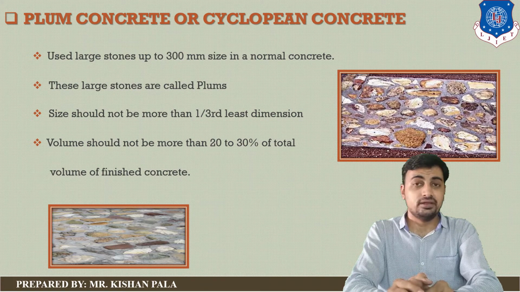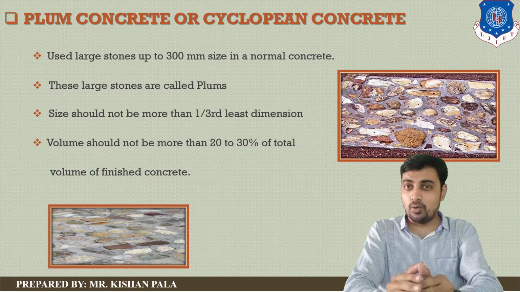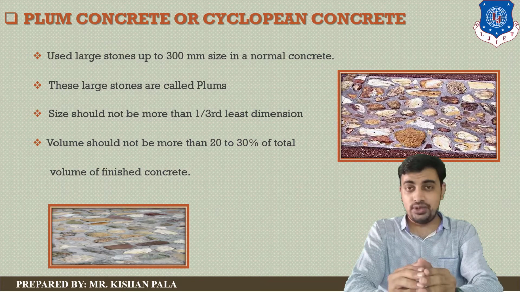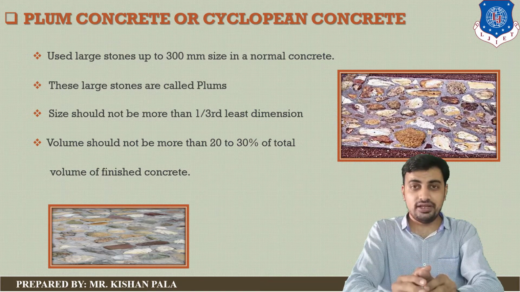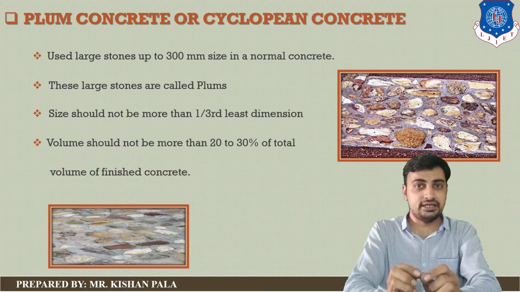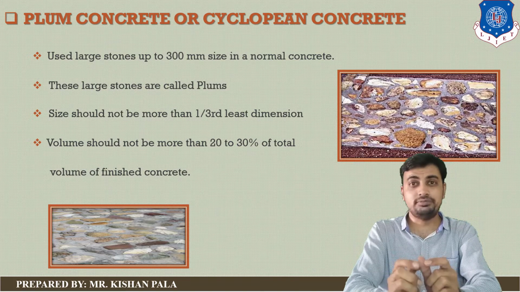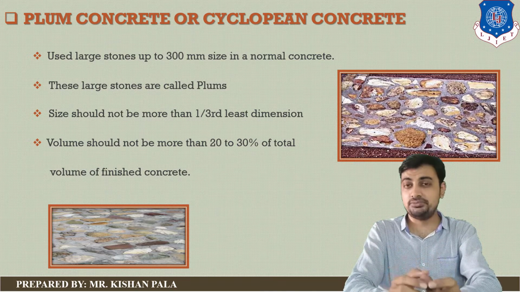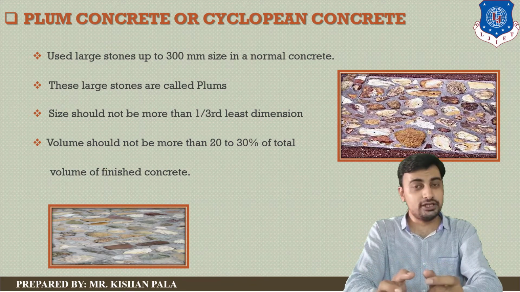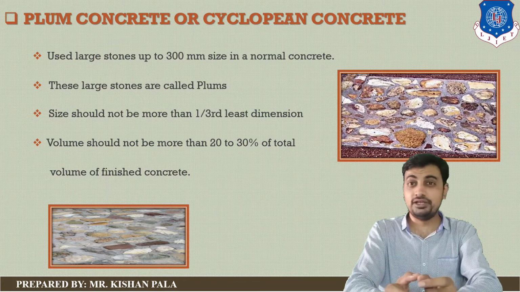In plum concrete, you should take care while placing the normal layer of concrete mass, then placing the plum or stone, and then placing the remaining layer of concrete mass. There should be strong bonding between the plum and the concrete mass, and you should also check that there is no coating on the stone or plum, because this will discontinue the concrete layer and affect the durability and strength of the concrete mass.